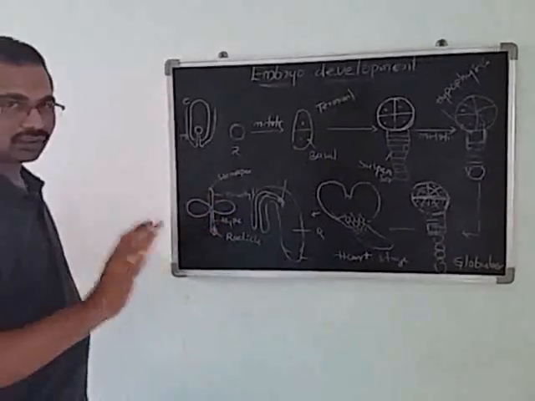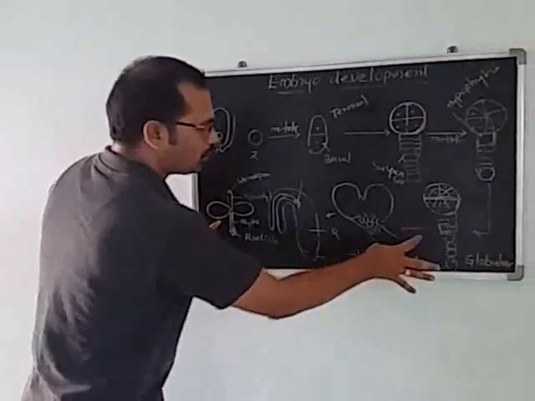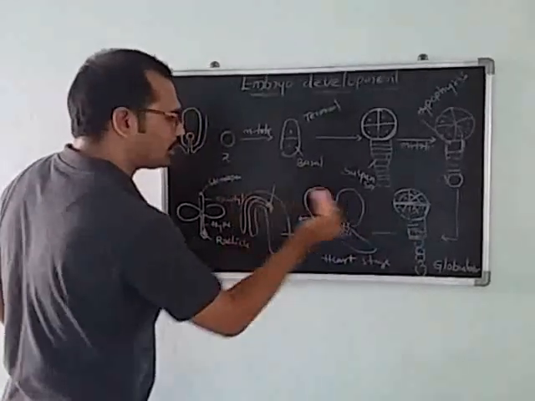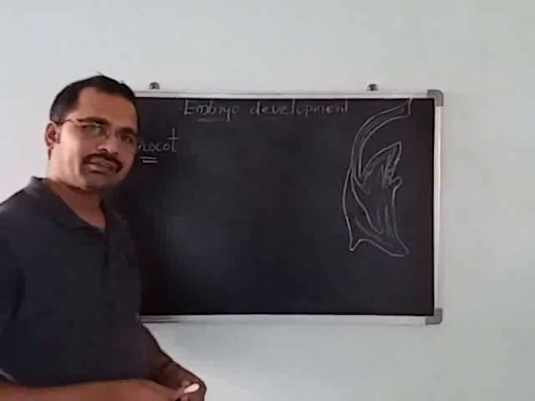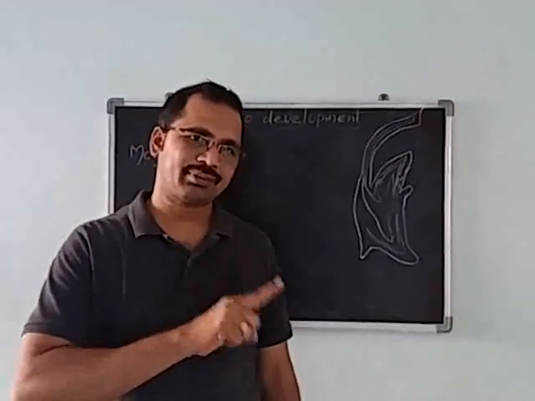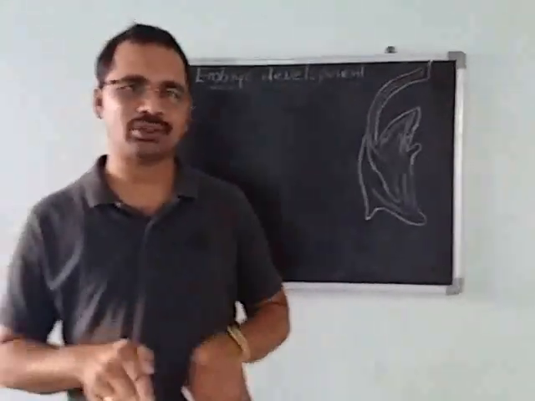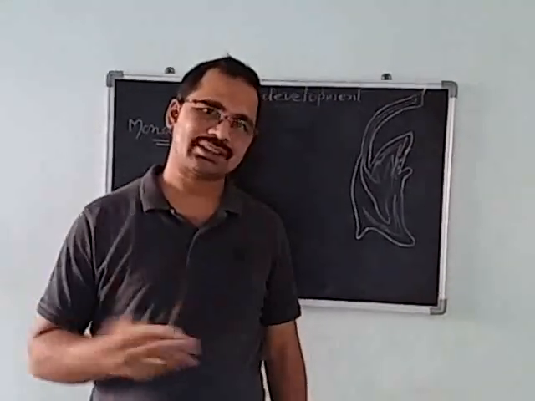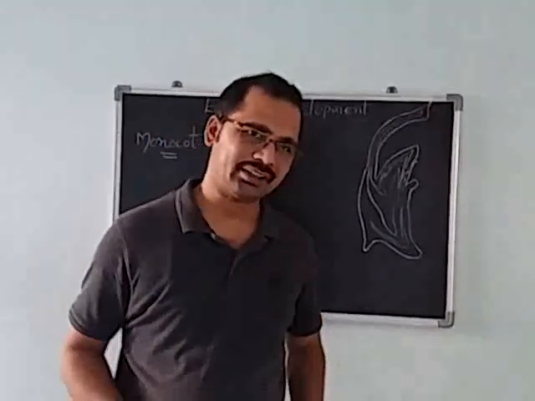But in monocot, not two cotyledons, only a single cotyledon is present. Up to the globular embryo, monocots and dicots are common. From the globular embryo onwards, development is different. Already we discussed embryo development from zygote to globular embryo stage, which is common to both monocots and dicots. From the globular stage onwards, development varies in monocot and dicot.